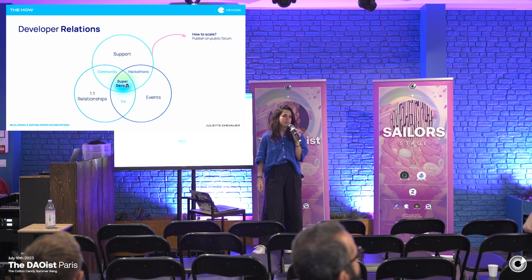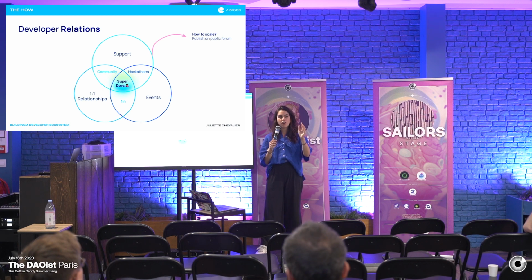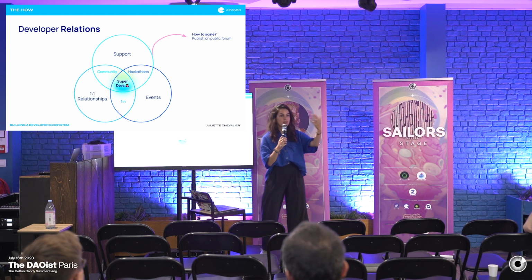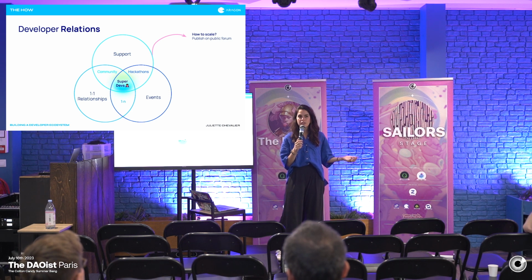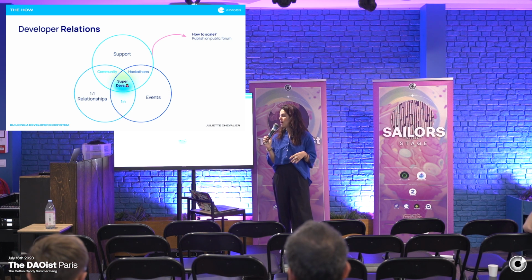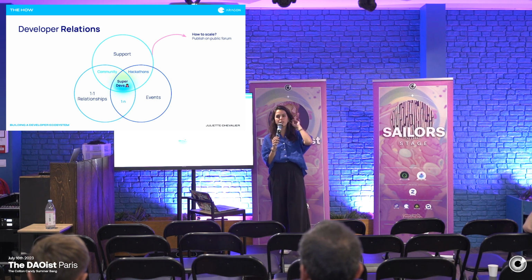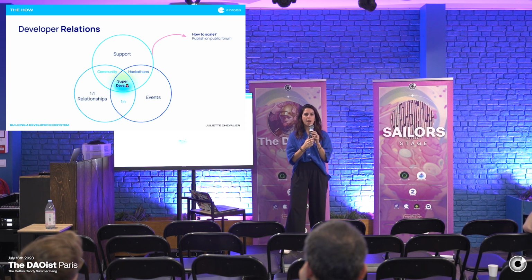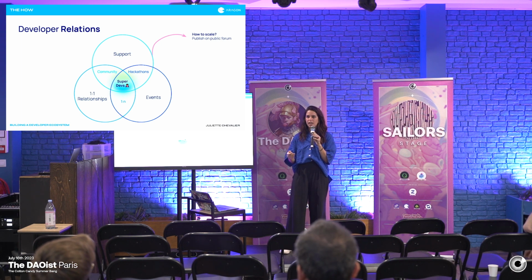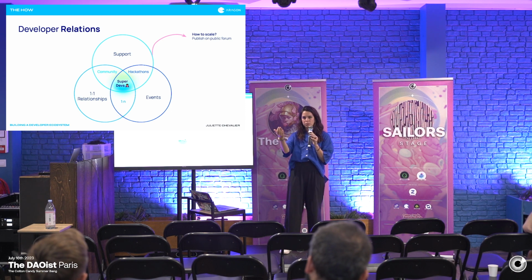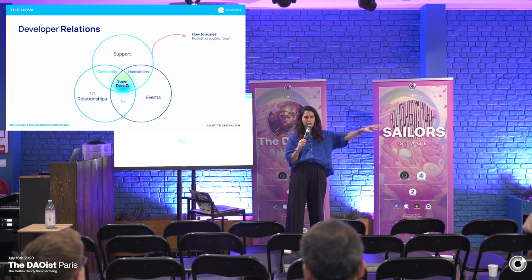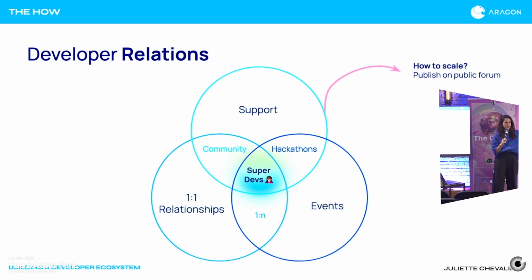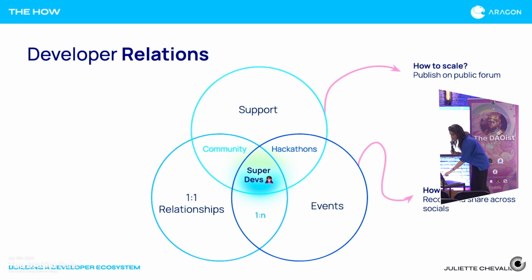So how do we scale support? Support is often one-on-one. A developer is asking me a question and I'm providing some support back. This doesn't scale. And so I actually took this little hack from Patrick Collins, ex-Chainlink developer advocate, currently founding Cyphrin, which is that every question that we get, we can post in a public forum and make it X times more scalable. So if I'm getting a question that I'm seeing recurrently, I'll just go ahead and post it in Stack Overflow, Stack Exchange, our own public forum, wherever that medium is for you. And you can already start making that support scalable and upgradable.